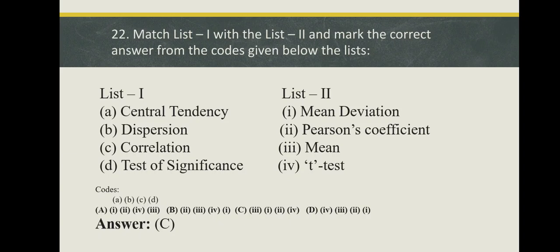Match list first with list second and mark the correct answer from the codes given below. List 1 and list 2 are given. Central tendency is related with mean. Dispersion means mean deviation. Then correlation means Pearson's coefficient. Test of significance, t-test.